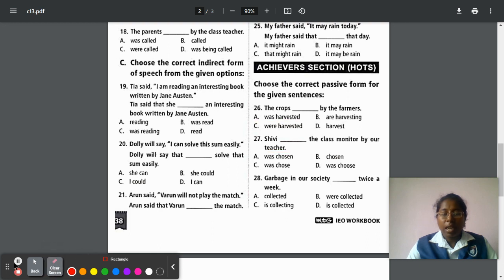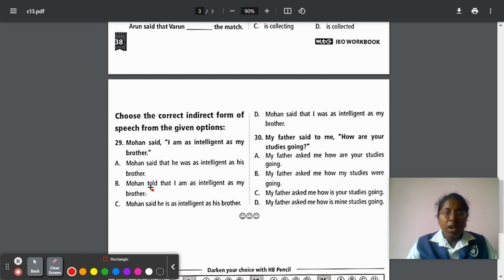Next, question number 29. So here we are going to convert direct speech into indirect speech. Question number 29 is, Mohan said, I am as intelligent as my brother. So while converting into indirect speech, that should be added. Mohan said that. So here I will be converted into he, am will be converted into was, as intelligent as, my will be converted into his. So Mohan said that he was as intelligent as his brother. Option A is the correct answer.